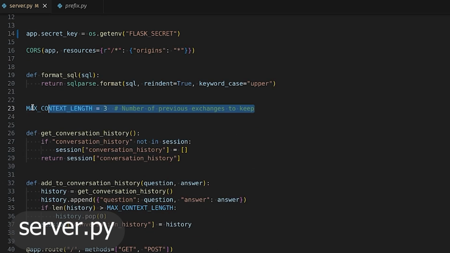And you'll notice we have max content length 3. This means that when we hit OpenAI's API, we send the previous 3 messages as memory, because the OpenAI API doesn't have a built-in memory feature. So this is the recommended way of letting your application retain memory. Of course, we can't have this be too long because then we will exceed the maximum token size limits which OpenAI has for their API. So we have a context window of 3 previous messages in addition to the current prompt, which is enough for this application.